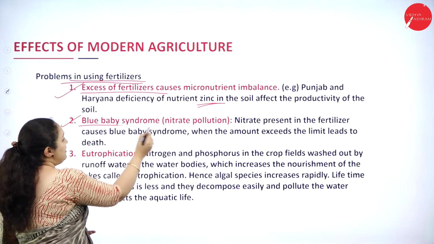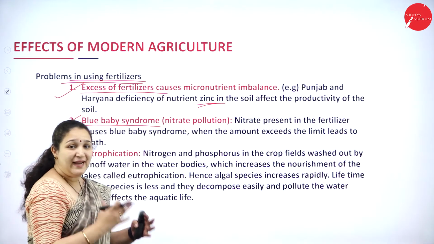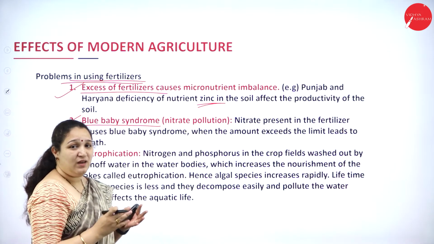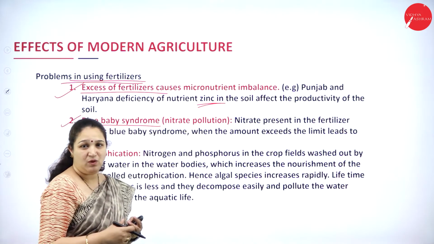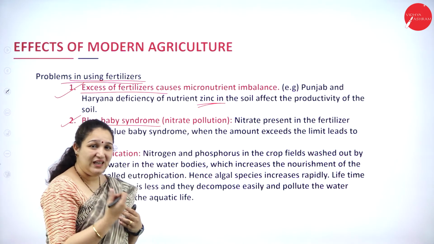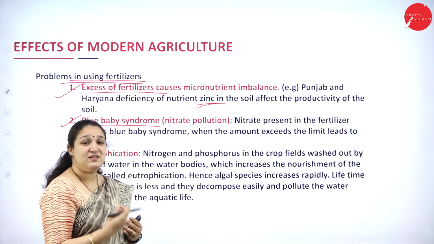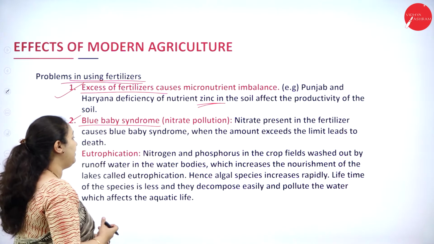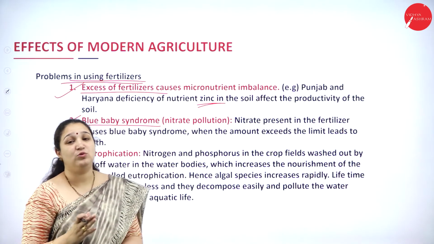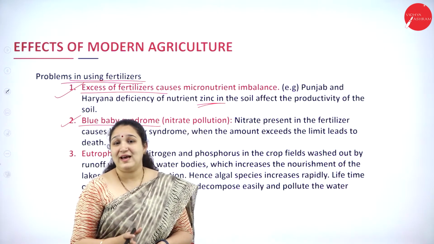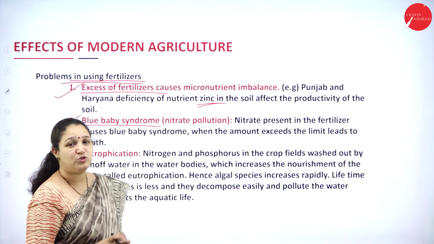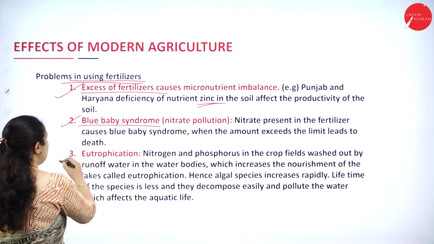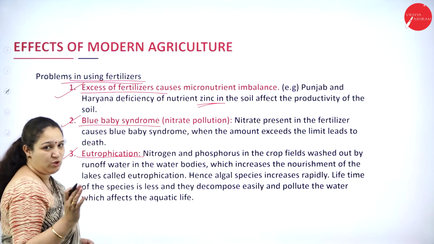Next is blue baby syndrome or nitrate pollution. The nitrate in the fertilizers reaches the water bodies, and if the water is consumed by babies, okay, it will turn their skin light blue, okay, and that is called blue baby syndrome. Excess amount of nitrate can also lead to the death of the baby. So this is called nitrate pollution and causes what syndrome? Blue baby syndrome. Okay. Next is eutrophication. I've already explained about eutrophication.